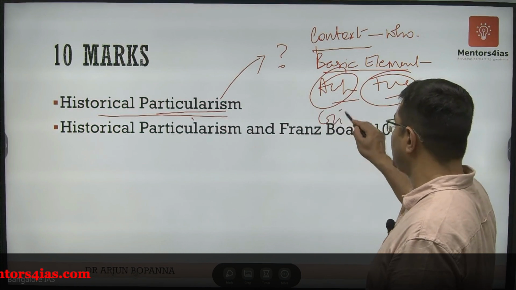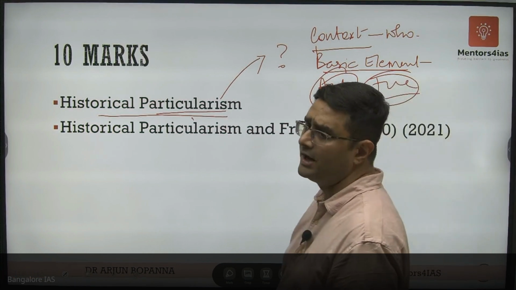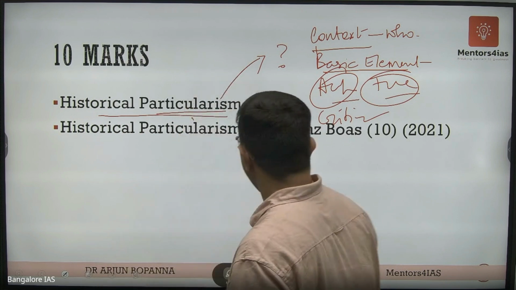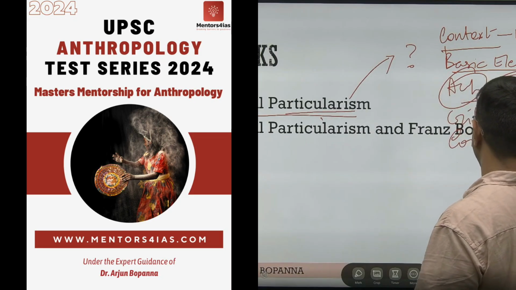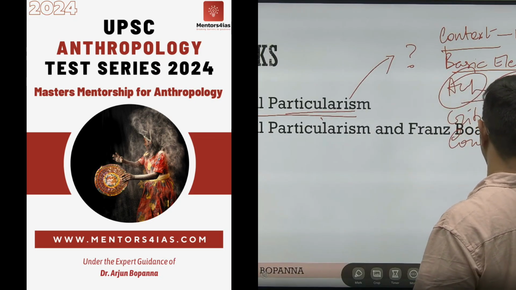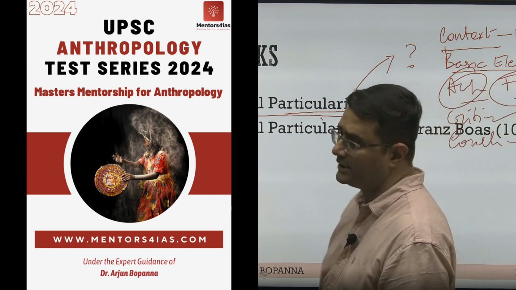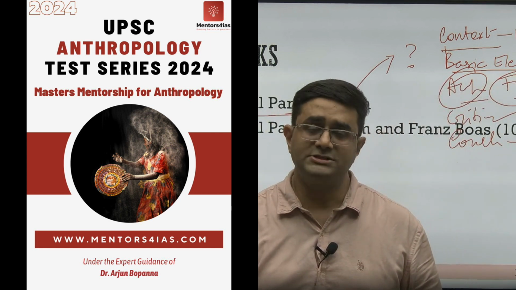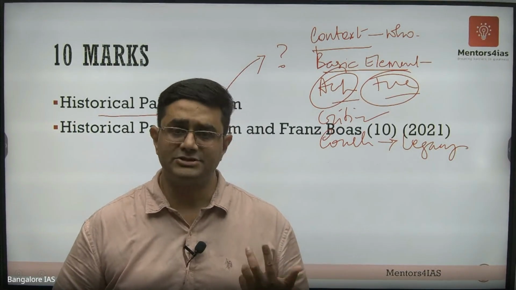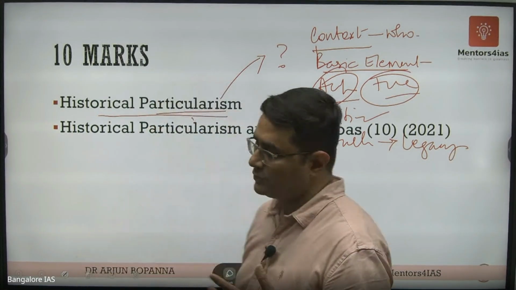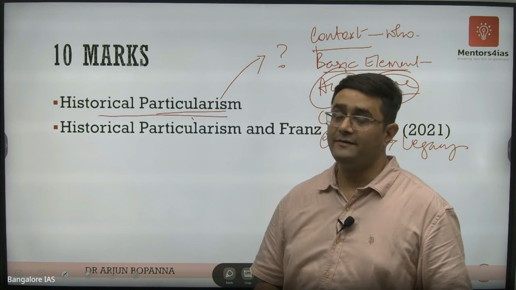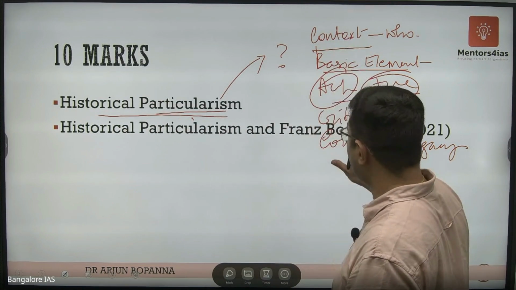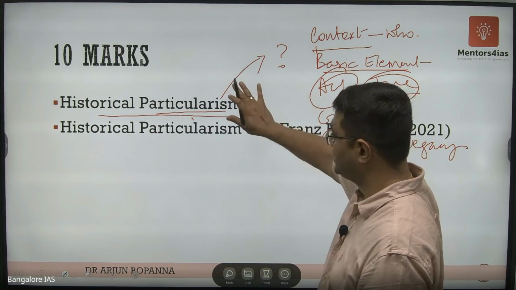And also you can write about its criticism, historical particularism and the criticism of it. And finally, in your conclusion, you can write its legacy. That means how it helped in developing other theories like diffusion or the culture personality school, civilization schools, etc. Or also how it gave impetus towards fieldwork and ethnographic studies. So this is how you are going to write this particular answer.